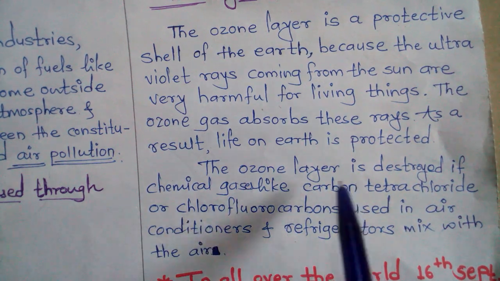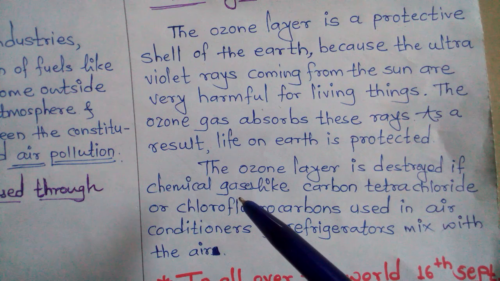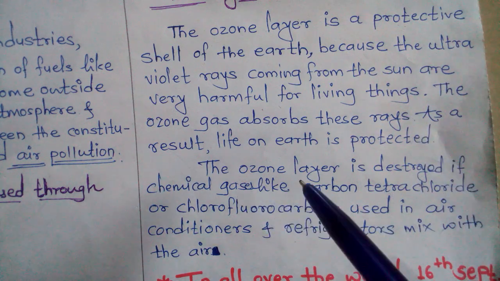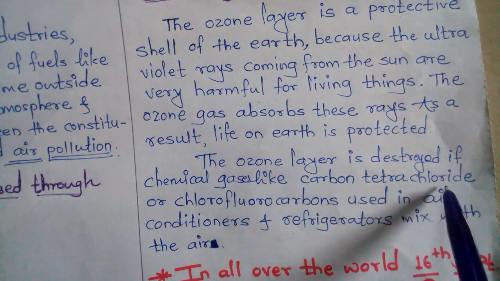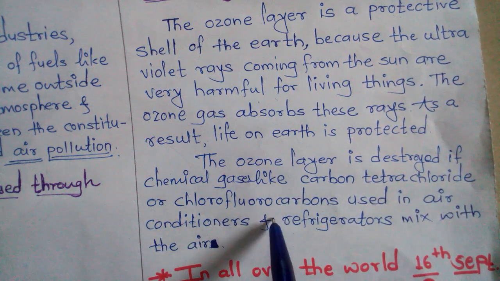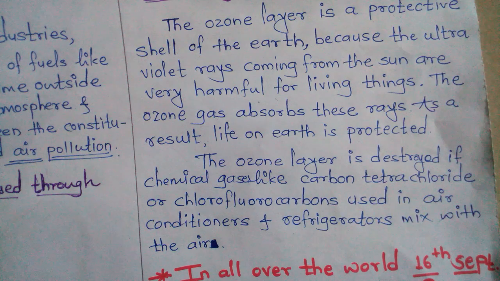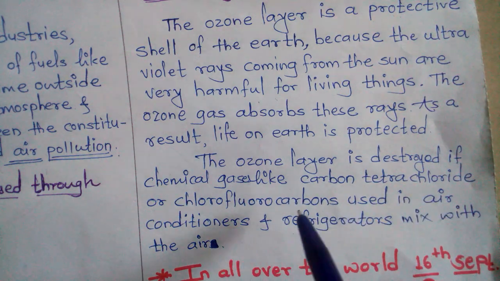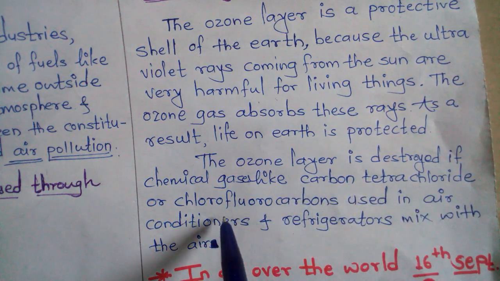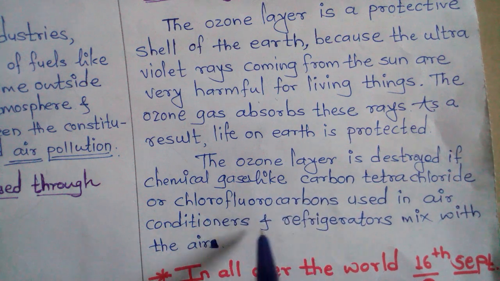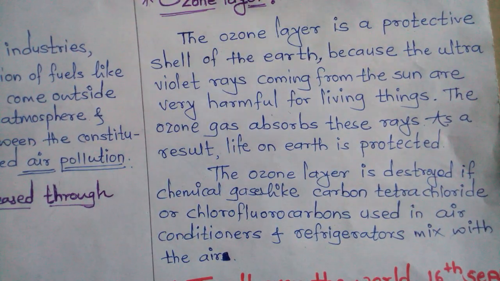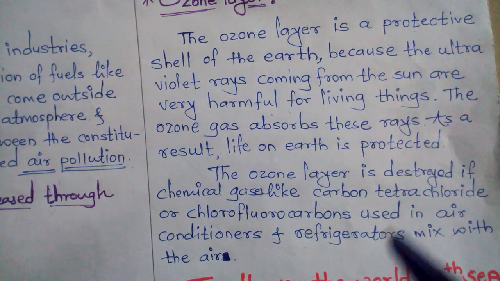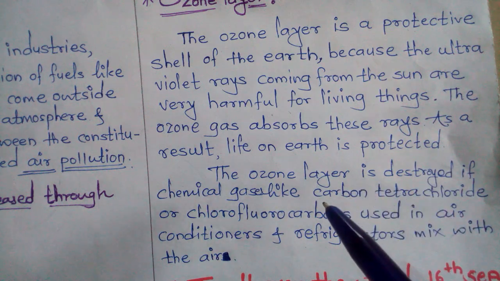The ozone layer is also a type of gas, and it is destroyed when carbon tetrachloride or chlorofluorocarbons mix with the air. Where do we use them? In air conditioners, means AC, and in refrigerators. If they mix with the air, they destroy the ozone layer.